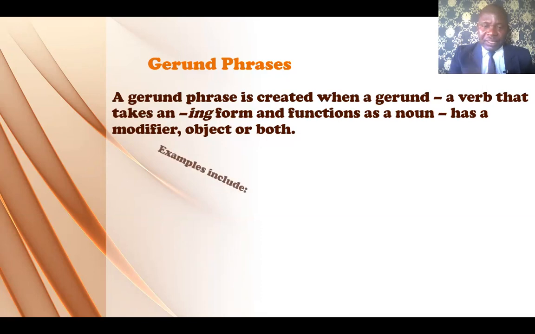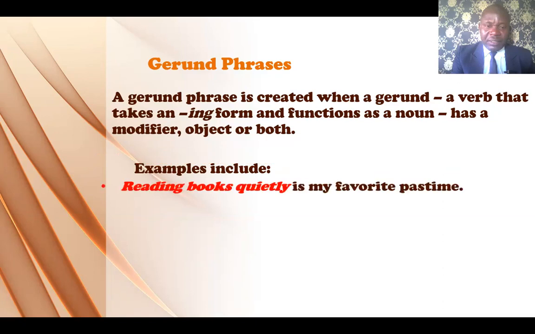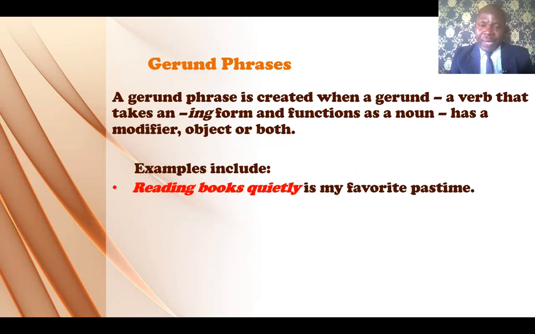Let me give you an example so that you understand better. The first example we're looking at is reading books quietly is my favorite pastime. Now, what's the gerund phrase there? It's reading books quietly. It is the subject of the sentence because that is what we are talking about. That's what the sentence is all about. And if you look at it, we have reading, which is the gerund, a verb with the ing form. Then we have object after it, which is books.